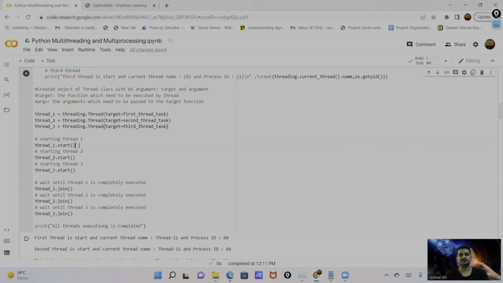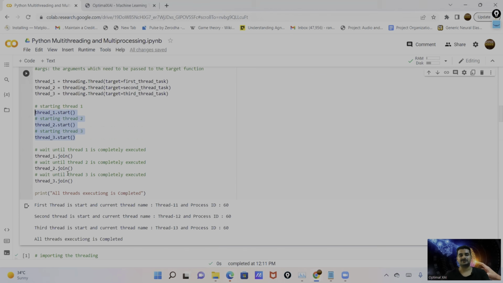And then I need to start these threads. So here is the code to start the thread. This is the object of thread 1, and then we have the start function. This is the way we start the first thread. And then similarly, we start the second thread and then the third thread. And then we need to wait for the completion of the execution of all threads. So this is the join function, which basically waits for the completion of execution for thread 1, thread 2, and thread 3 similarly.